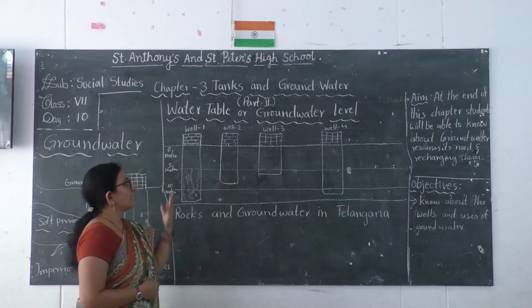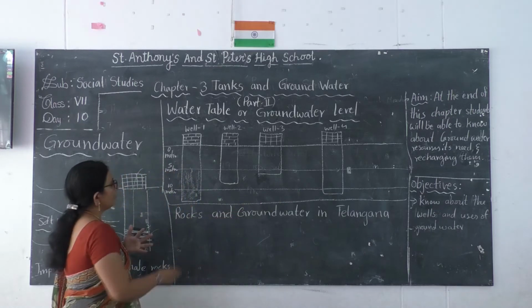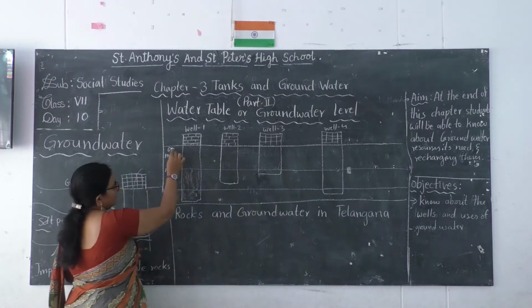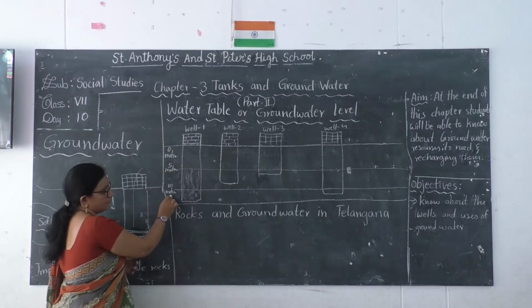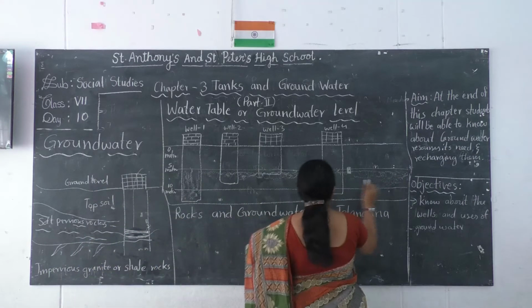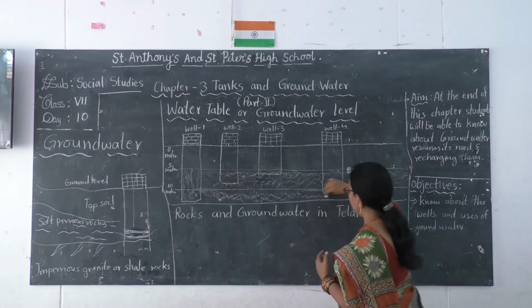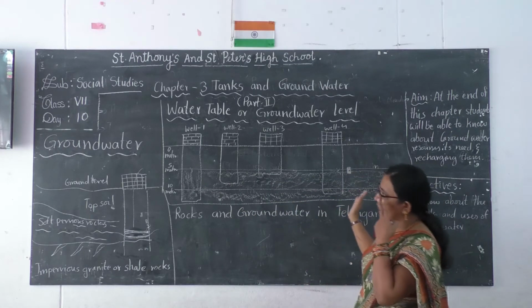Let us take the example of 4 wells. Here you can see the water level is measured as 0 meters, 5 meters, 10 meters. Water is found up to these levels. Now tell me the difference between the 4 wells.